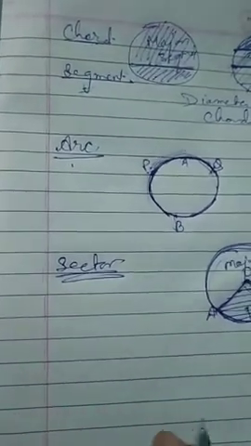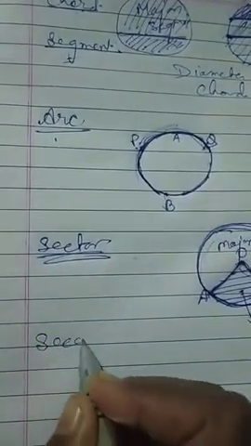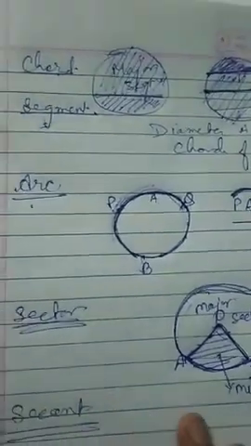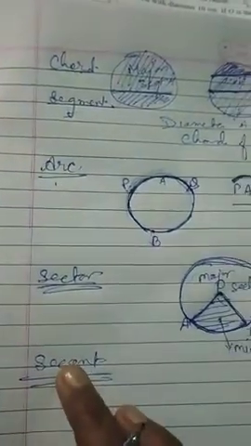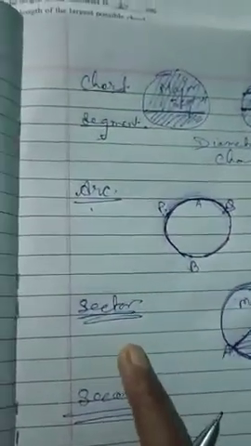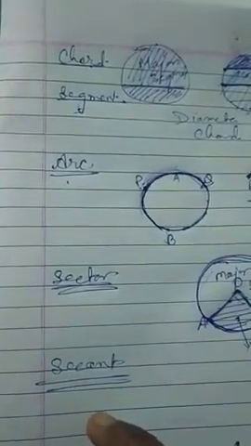Now we come to what is a secant. Secant and tangent, students, we will discuss in the next video. I hope all the parts of the circle are clear to you, because the video is getting longer. So we will discuss these two points in my next video.